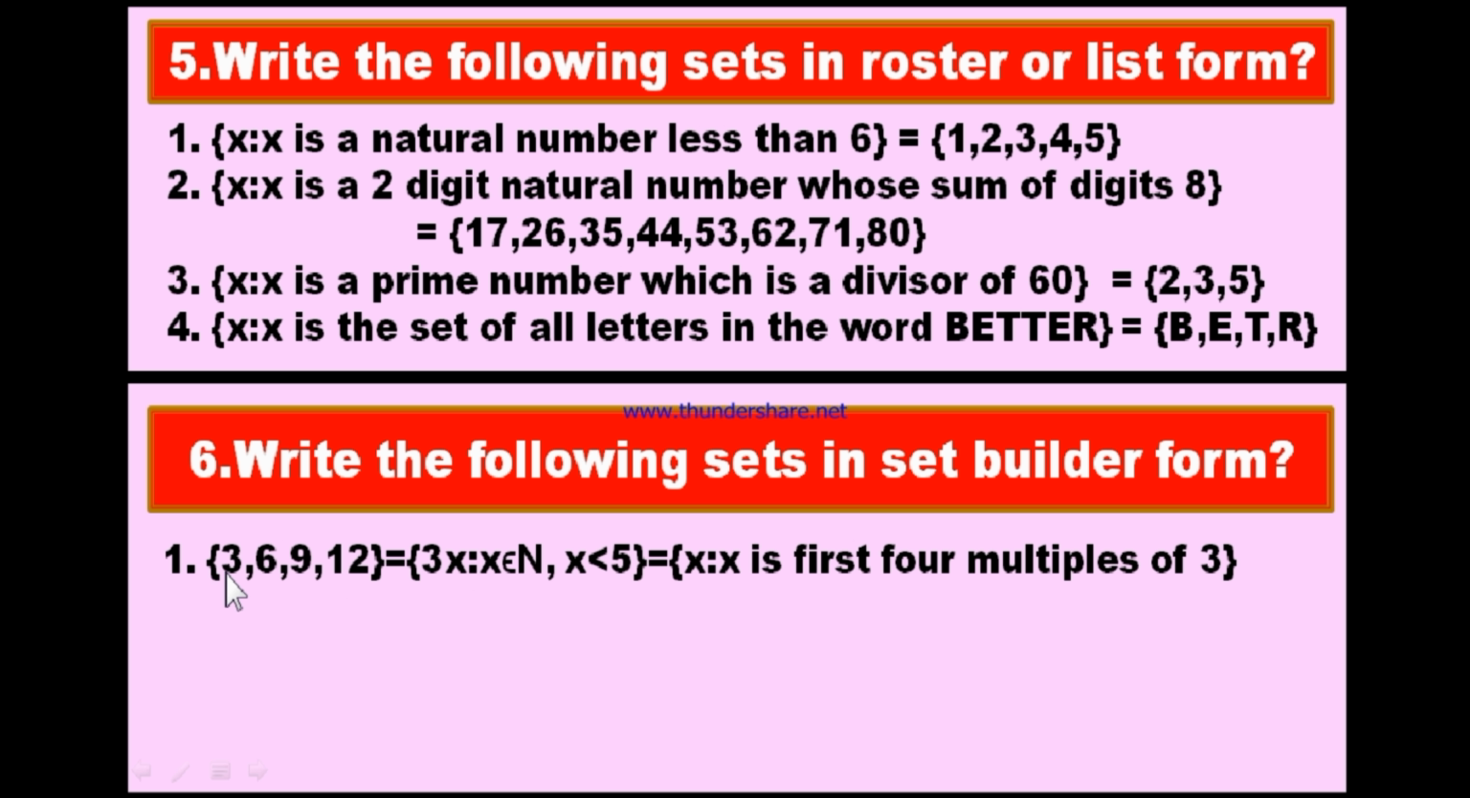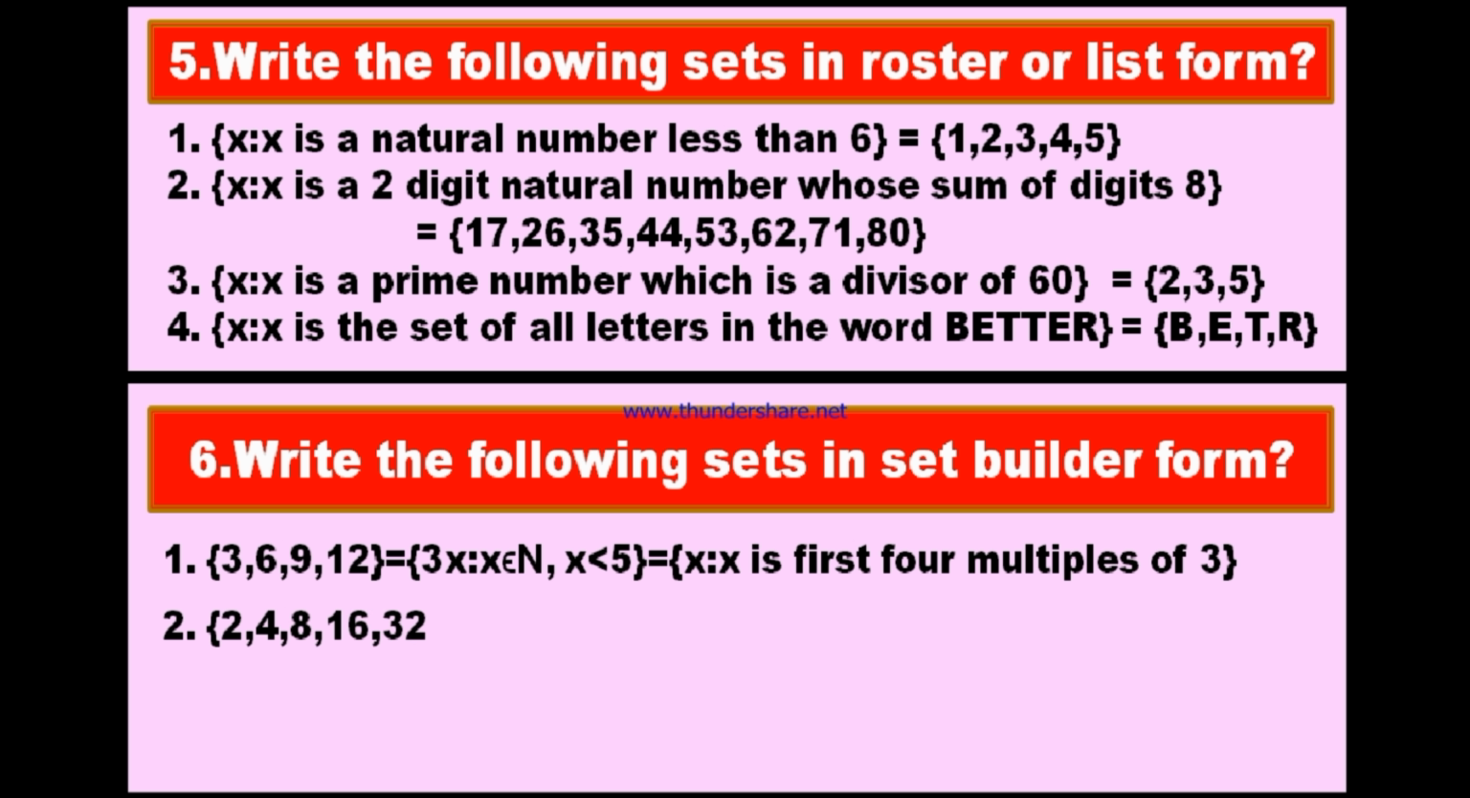Therefore, the set 3, 6, 9, 12 in roster form is changed into set builder form like this: 3 times x such that x belongs to N and x is less than 5. This is symbolic form. In terms of words also you can write this as x is such that x is the first 4 multiples of 3. In this manner also you can answer.